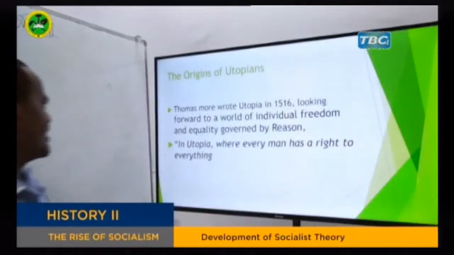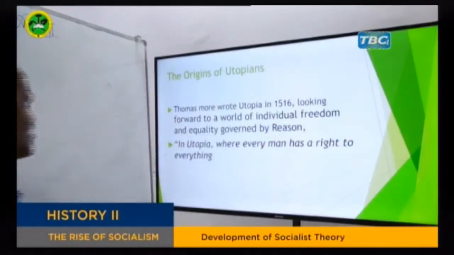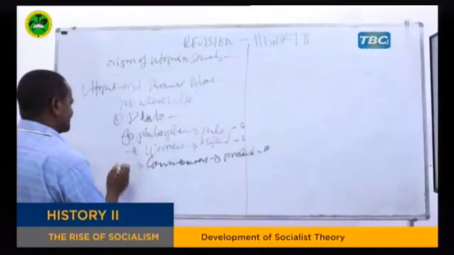The second area is from St. Thomas More.